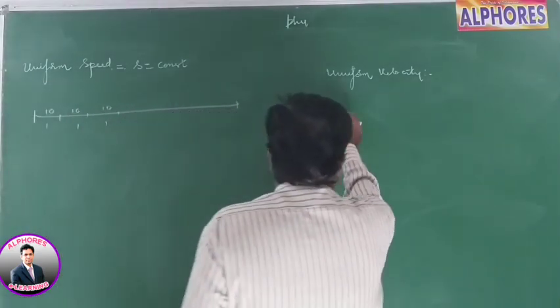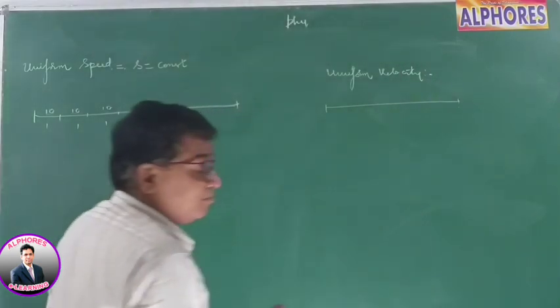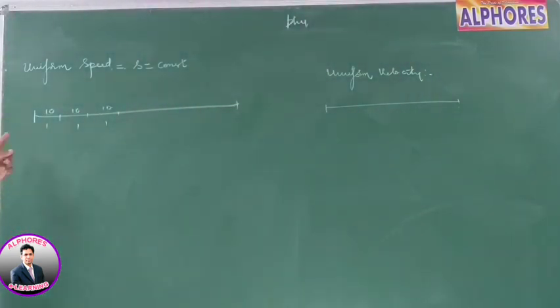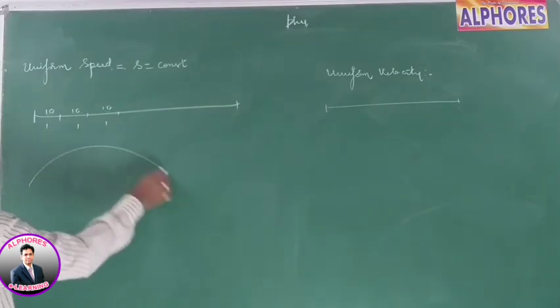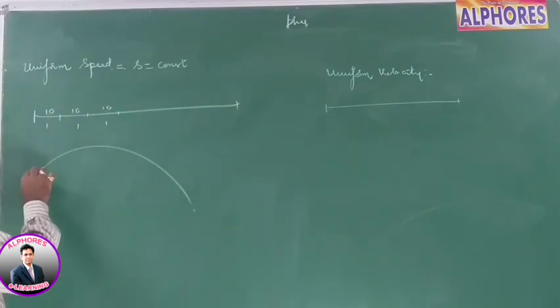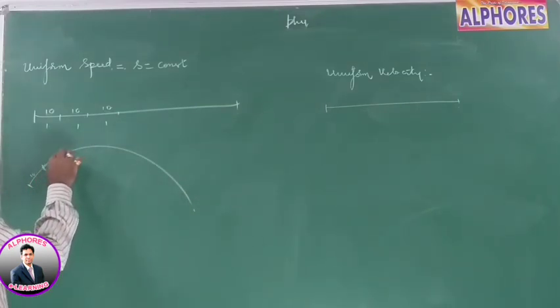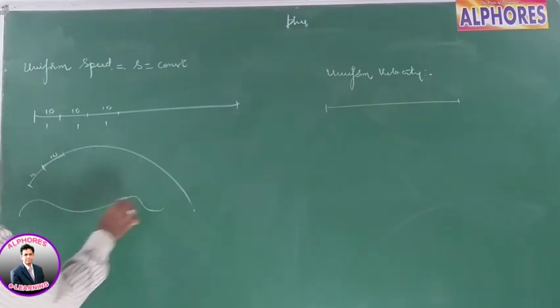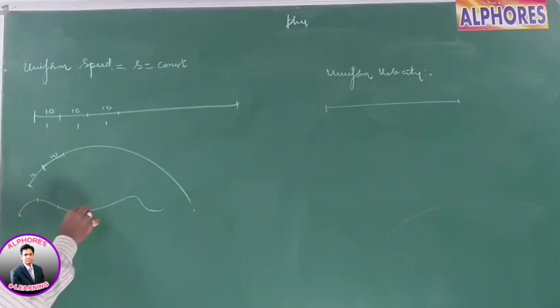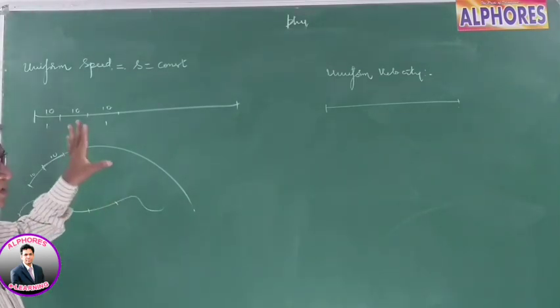Similarly, coming to uniform velocity. Now the body need not go in a straight line path, even if it is in a curved path also. In the first second, it has covered a 10 meter path. It can move in any direction. In equal intervals of time, the total path length covered is the same. Then it's 10 each. Equal path lengths in equal intervals of time, in whatever direction, that is speed.